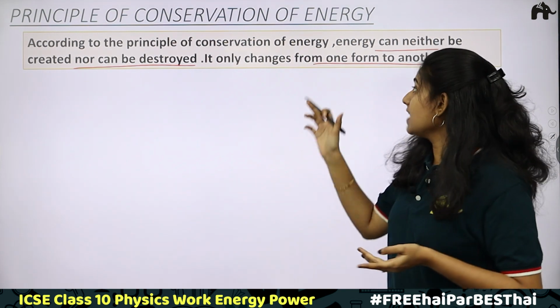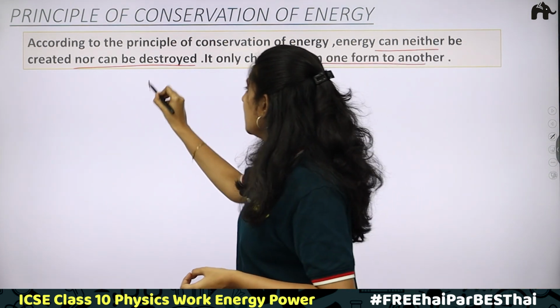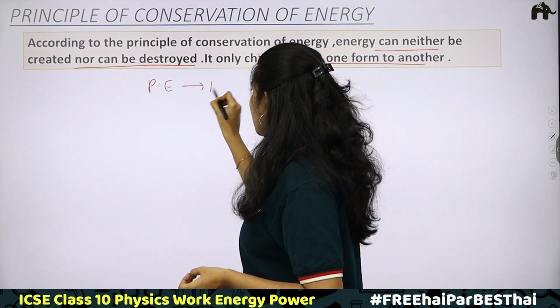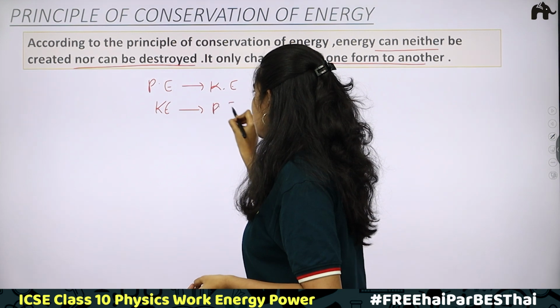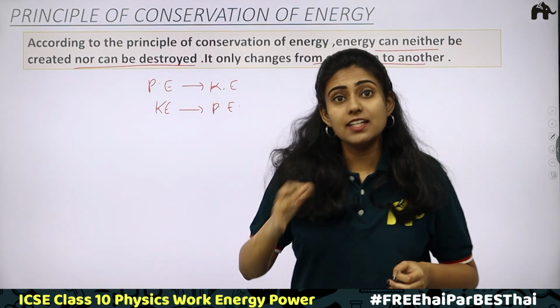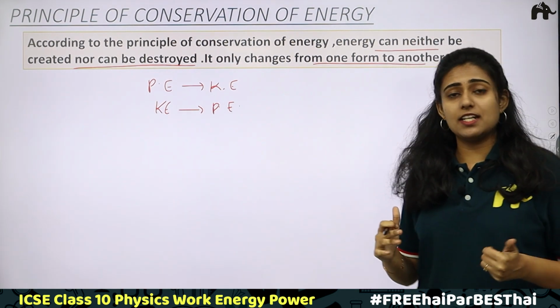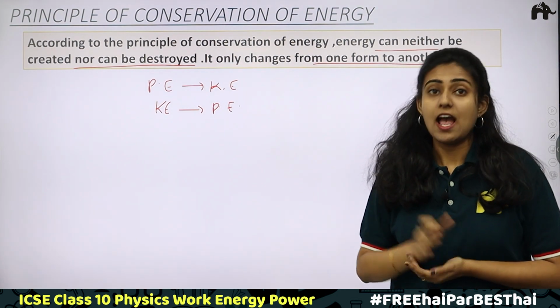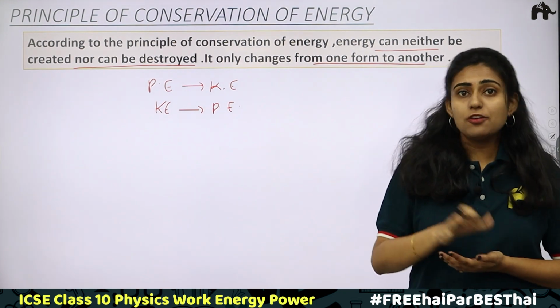What is the change that is happening? It can be transformed from one form to another. That is, potential energy can become kinetic energy. Kinetic energy can change to potential energy. Now we have studied the different forms of energy: solar energy, light energy, hydro energy, thermal energy. After which we have studied converting energy from one form to another.